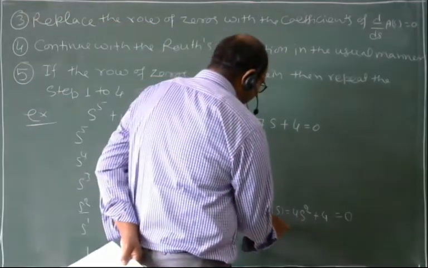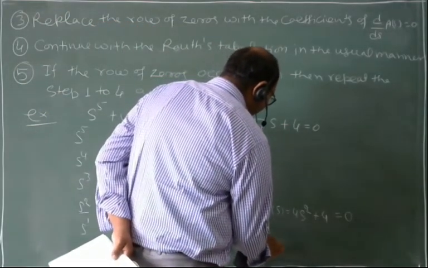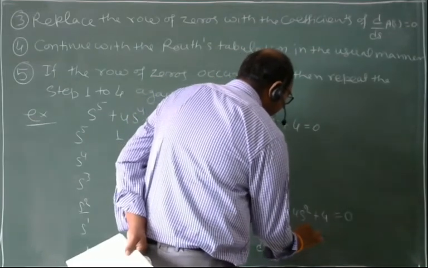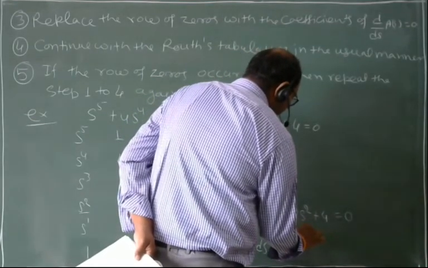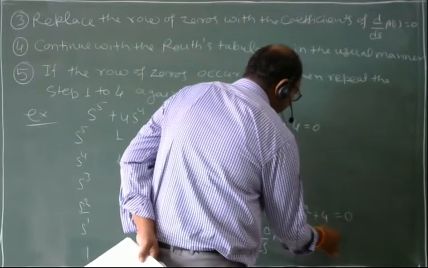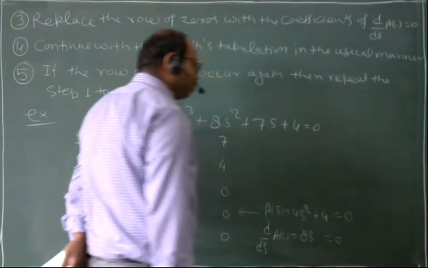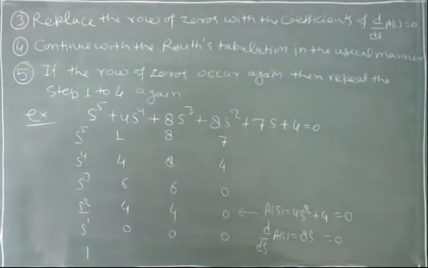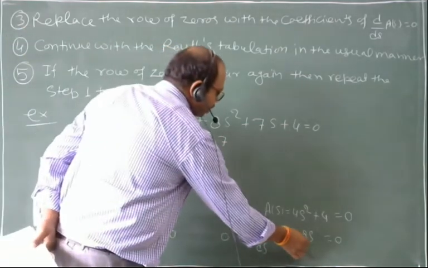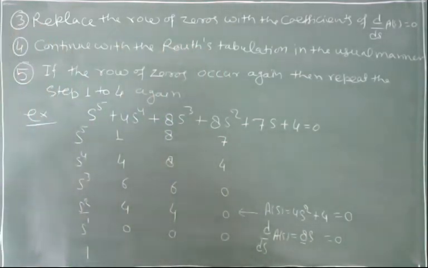Take the first derivative d by ds of A(s), and this will be 8s is equal to 0. 8s is equal to 0, and now I will replace this value with coefficient of s.